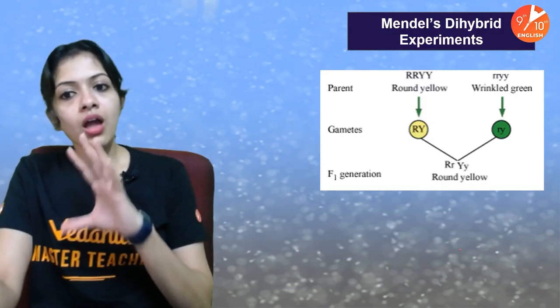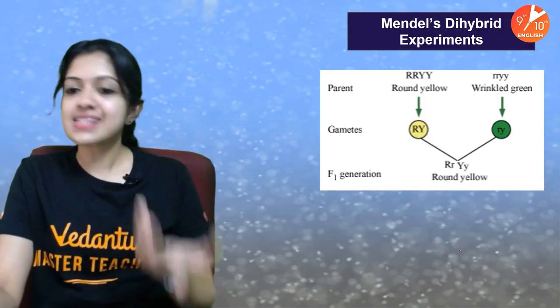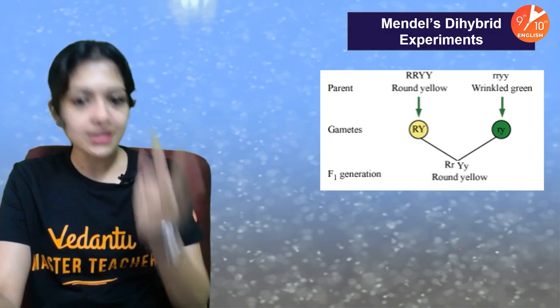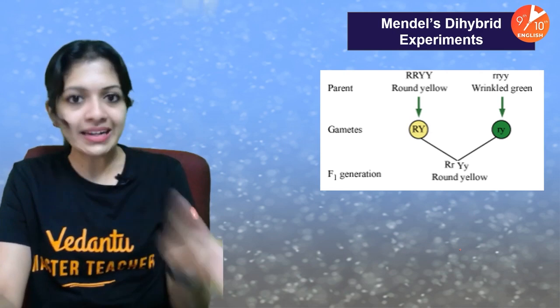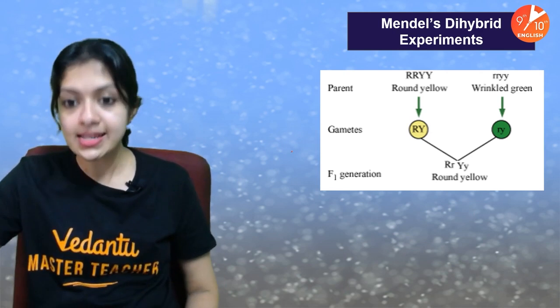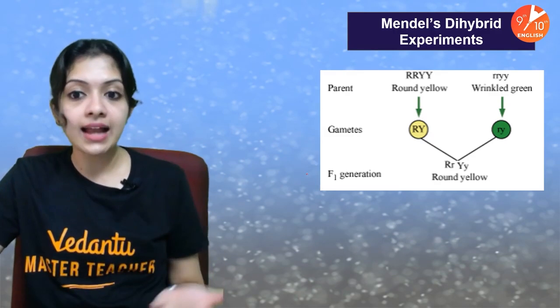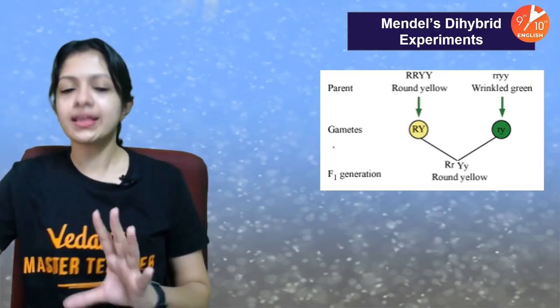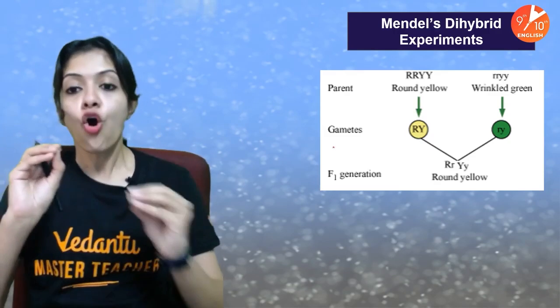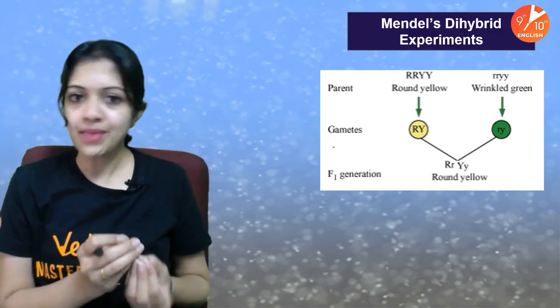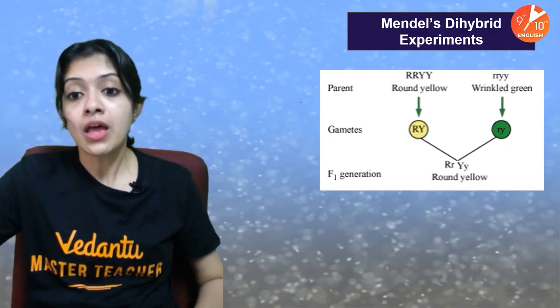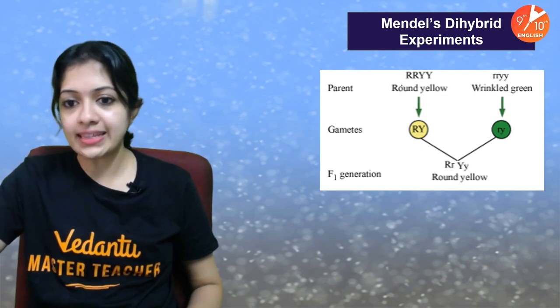Now, let us consider the 2 characters. Of course, Mendel did this for all the 7 characters, but let us consider seed color and seed shape together. He wanted to study the inheritance of 2 genes together at a time. Okay, seed color and seed shape, let's study them together.